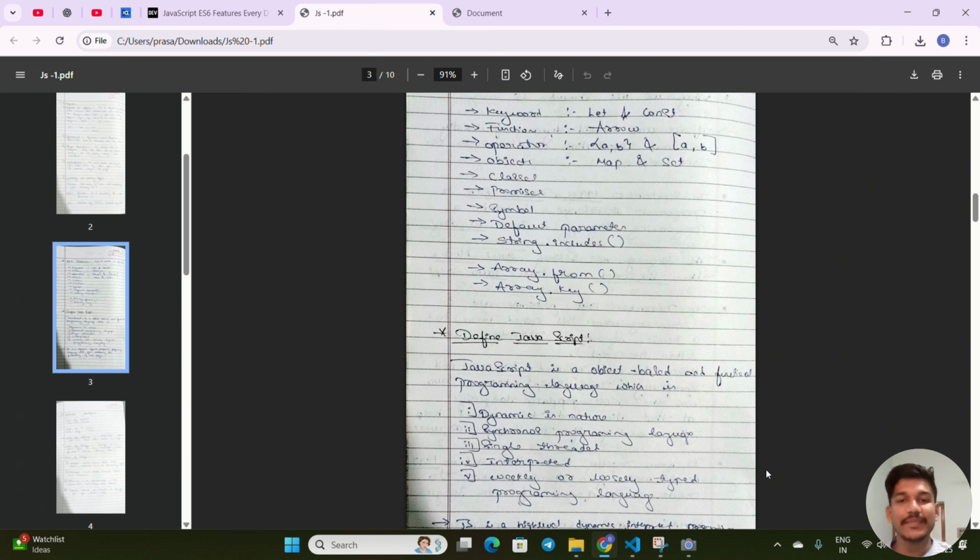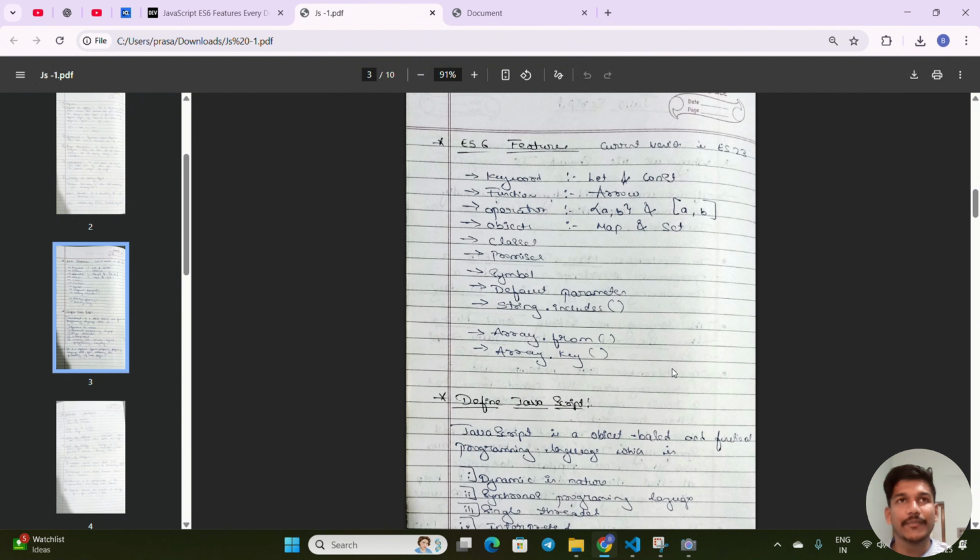As a beginner you should know these concepts, when they were introduced and what they are. If you go to the industry, or to an interview, they will ask what the ES6 features are, or when they were introduced. You may think these are just basic things and not required, but for interview purposes you need to learn them. These are the basic keywords that will get you hired in a company. Thanks for watching the video.